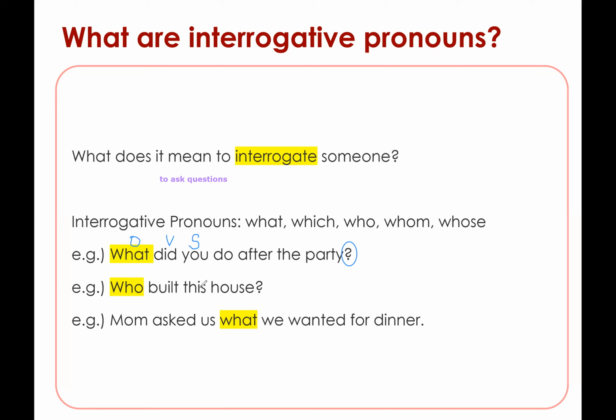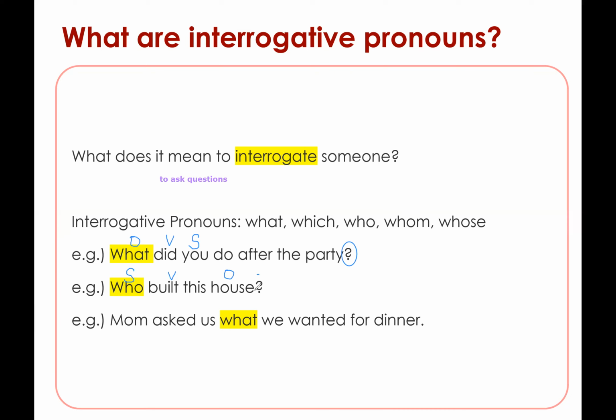And a second example, who built this house? So same thing here, right? Who built this house? This is a question. And who is the subject? If you remember from our last class, the objective case would be whom. So in this case, he built this house. Who built this house?